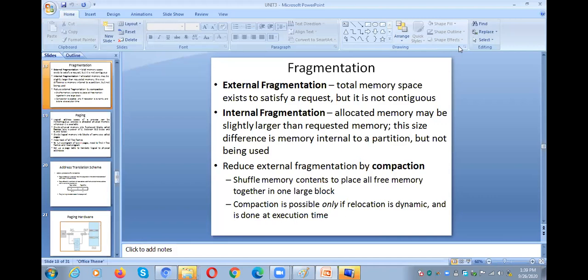We can combine all the small holes and form a big hole, so that the big hole is useful for keeping a new process in it. The small holes which are in the main memory are kept to one side and form a big hole. That is called external fragmentation, and the solution for external fragmentation is compaction.